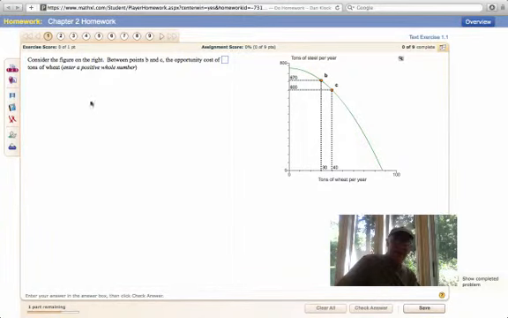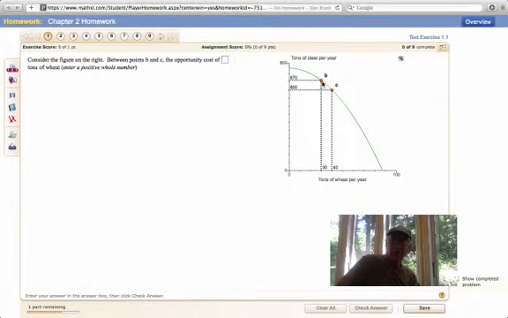It's really simple, right? Between points B and C, at point B we're producing 670 tons of steel and 30 tons of wheat. At point C, we could do 600 tons of steel and 40 tons of wheat. So between point B and C, the opportunity cost of tons of wheat is what?